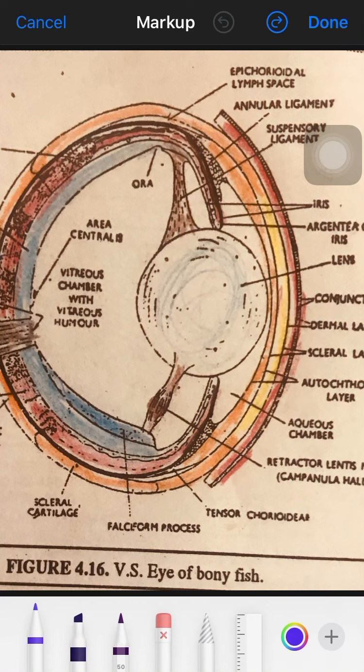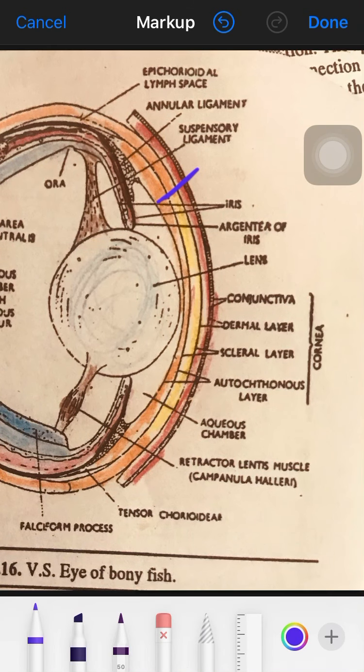But in Labeo, this region that is called the cornea is composed of, we can say, four layers. The outermost layer is called the conjunctiva. Then the layer inside that we name the dermal layer. Then is the scleral layer, and fourth is the autochitinous layer. So they are present in this way.